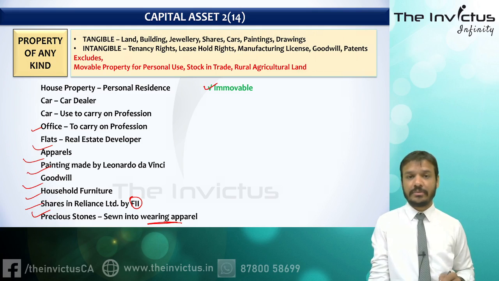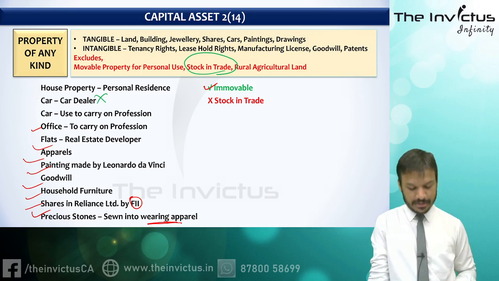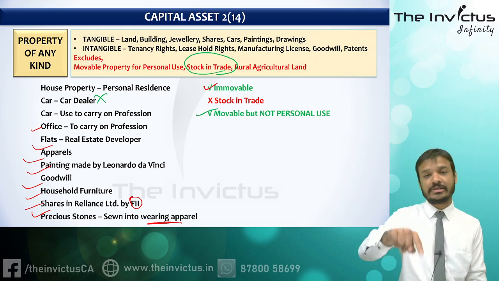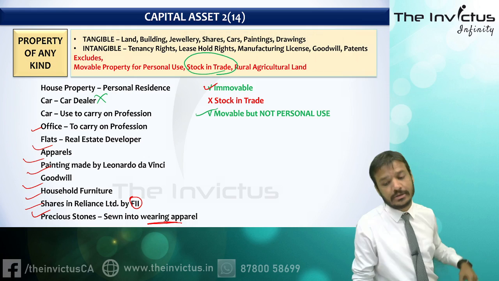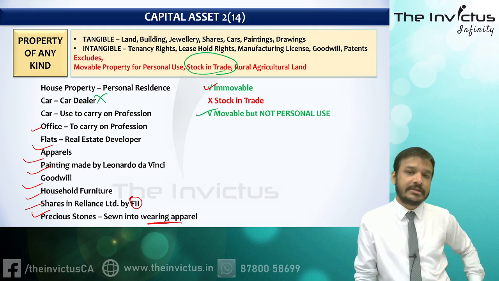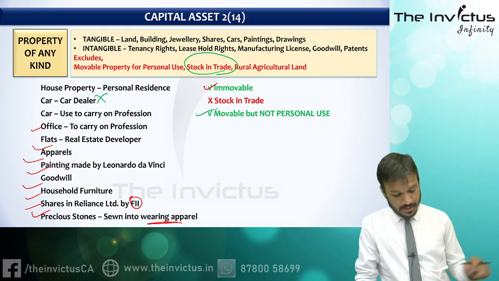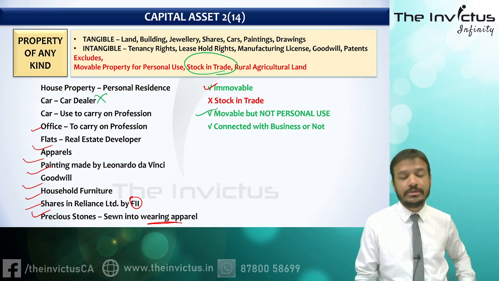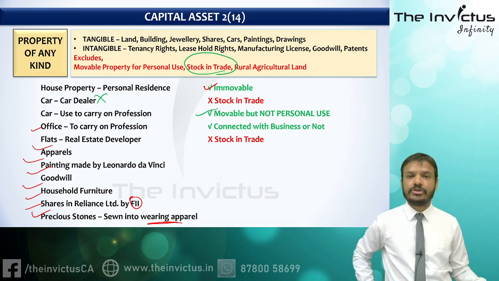Then car for car dealer. We studied in the definition of capital asset that stock in trade is not included. So car for car dealer is not a capital asset. It is stock in trade. Car used to carry on profession. Though it is movable, it is not a personal effect because it is used for the purpose of carrying on my profession. So it will be a capital asset, and transfer of such a car will attract capital gain tax. Clear? Then office to carry on profession, definitely any property, whether it is connected to business or not, is a capital asset. Okay. Flat for real estate developer, that is stock in trade.